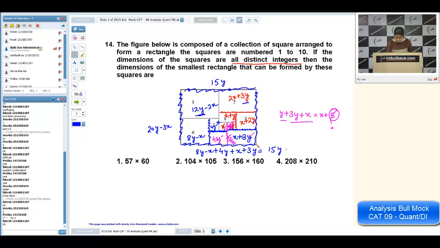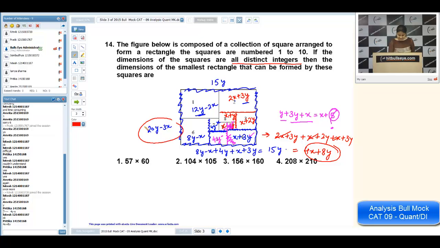And from here we can write the width part once again. It will be 2x plus 3y plus x plus 2y plus x plus 3y. So it will be 2x, x, 4x plus 8y.